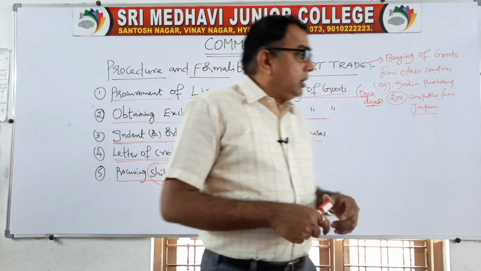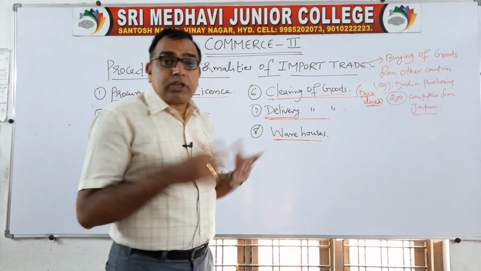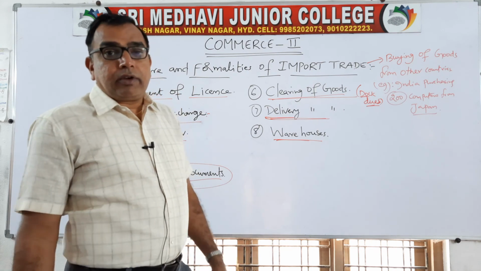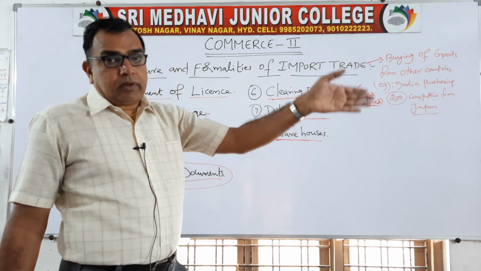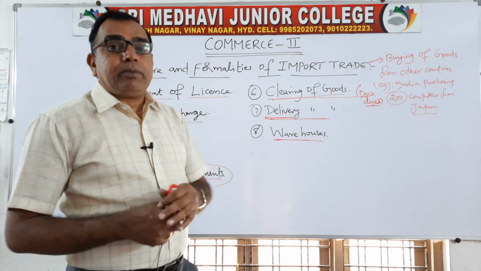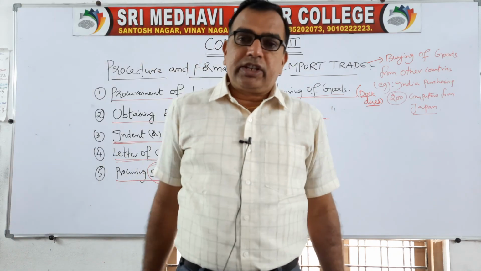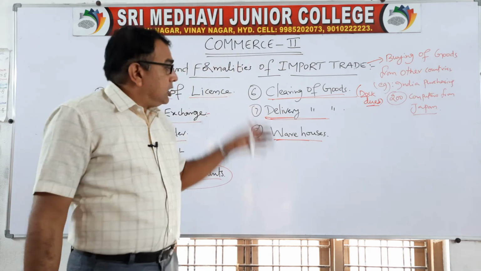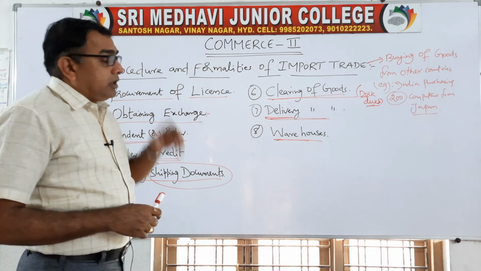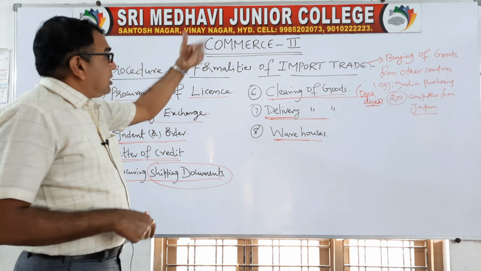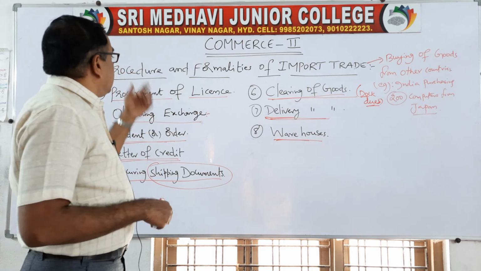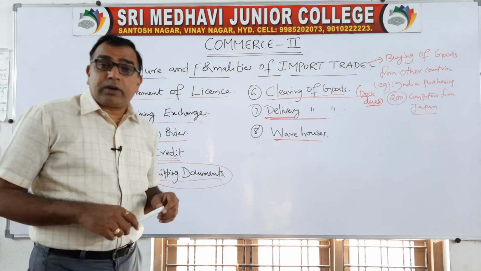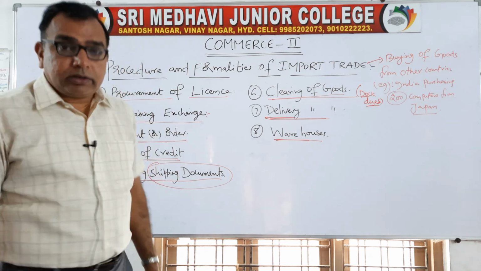Clear? If you can maintain godowns and warehouses on your own, you take delivery of goods and carry them to your warehouses. From those godowns, the goods will be disbursed to your distributors and retailers, according to your market link. So these are the steps involved in import trade. This may be called import trade formalities or procedure. Very important for 5 marks. If you are lucky, it may be given for 10 marks also.